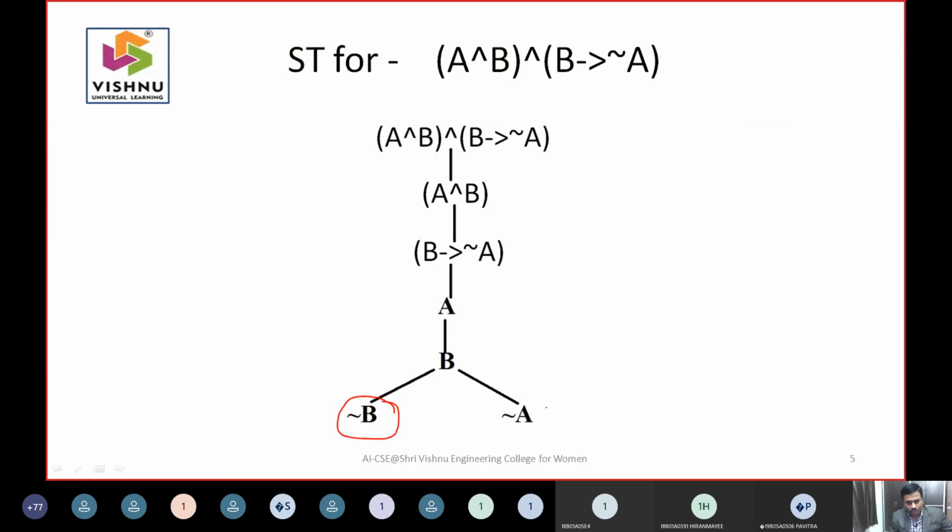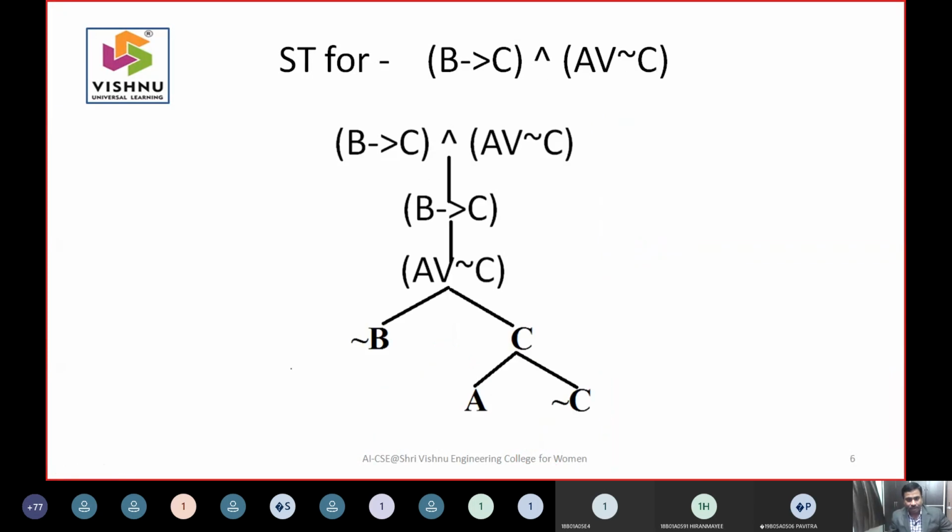Whenever you have two leaves, you need to check whether you have a negation of B where you have a B here. Then this path is termed closed. Negation of A is here, A is there, so this path is termed closed. The entire outcome is unsatisfiable, or in some textbooks inconsistent.